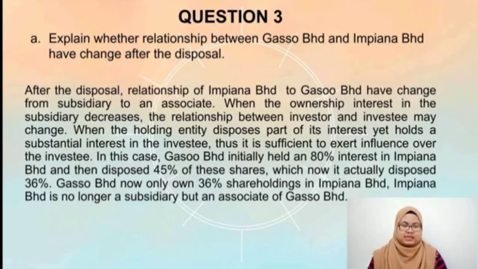Okay, in this case, Gasso Berhad initially held an 80% interest in Impiana Berhad and then disposed 45% of these shares, which now it actually disposed 36%. Gasso Berhad now only owns 36% shareholdings in Impiana Berhad. Impiana Berhad is no longer a subsidiary but an associate of Gasso Berhad.